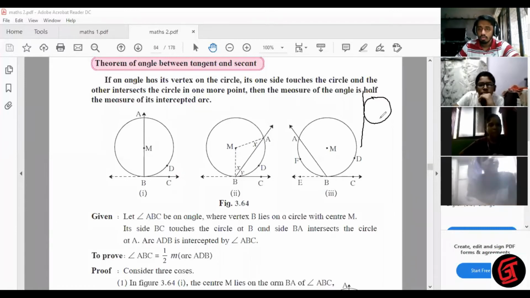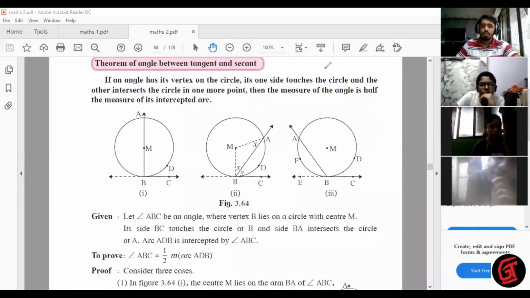If it passes through just a circumference, that is called a tangent. And secant is what? Secant is a line which passes through the circle. It doesn't touch the circle, it passes through the circle. This is called a secant. Now, there is a connection between tangent and secant. Let's see what it is.